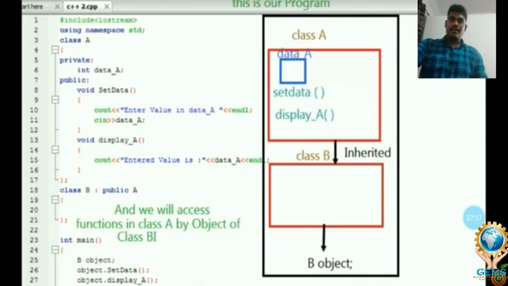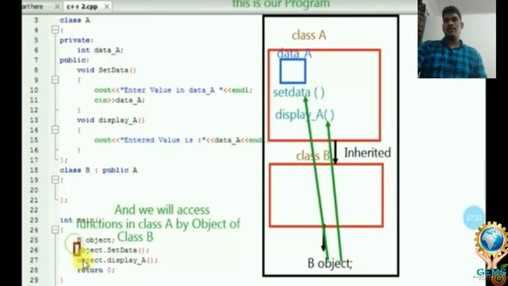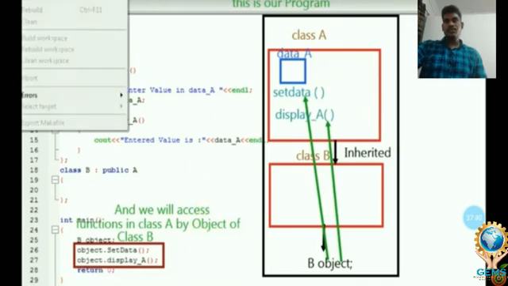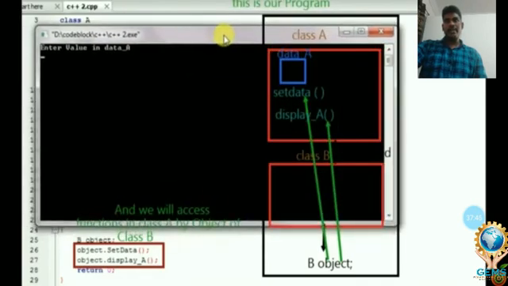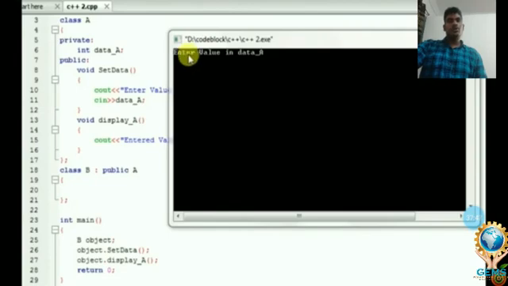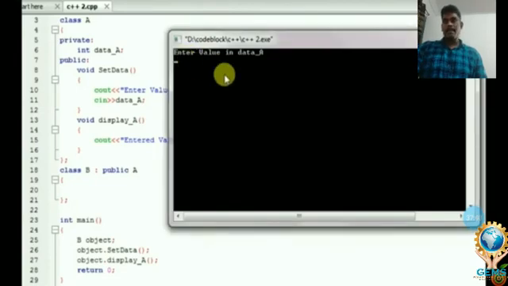So class A is inherited by class B, and we will access functions in class A by the object of class B. We create the object of the child class. What is the name of the object? B class. We create the object, and through that object, we are accessing the properties of the superclass.